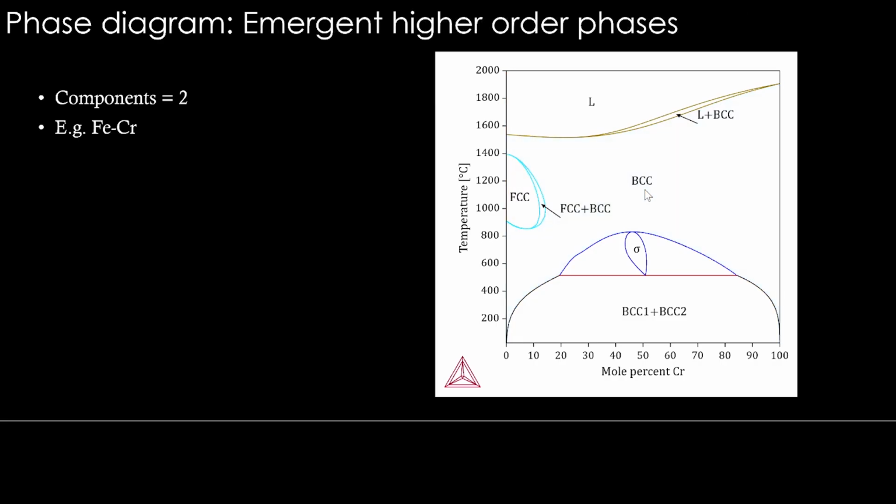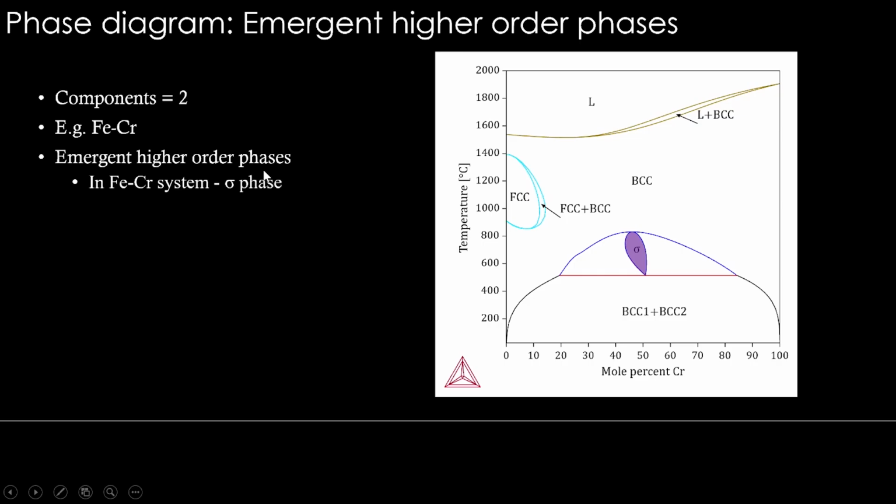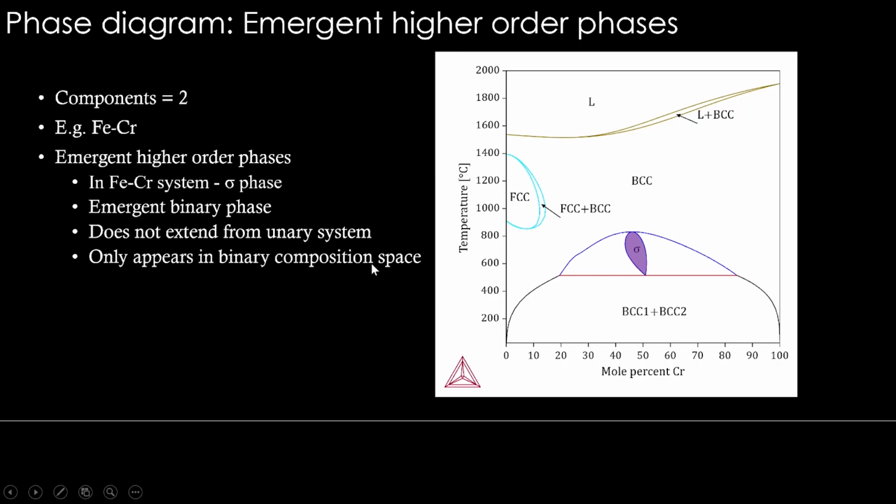Now, what are emergent phases? Think about the sigma here in the iron chromium system. So what are emergent higher order phases? In this case, iron chromium system, it's sigma phase. It's an emergent binary phase. Why do we call it so? Because it does not extend from a unary system, right? From this iron side or chromium side, it is not extending. And it only appears in the binary composition space.